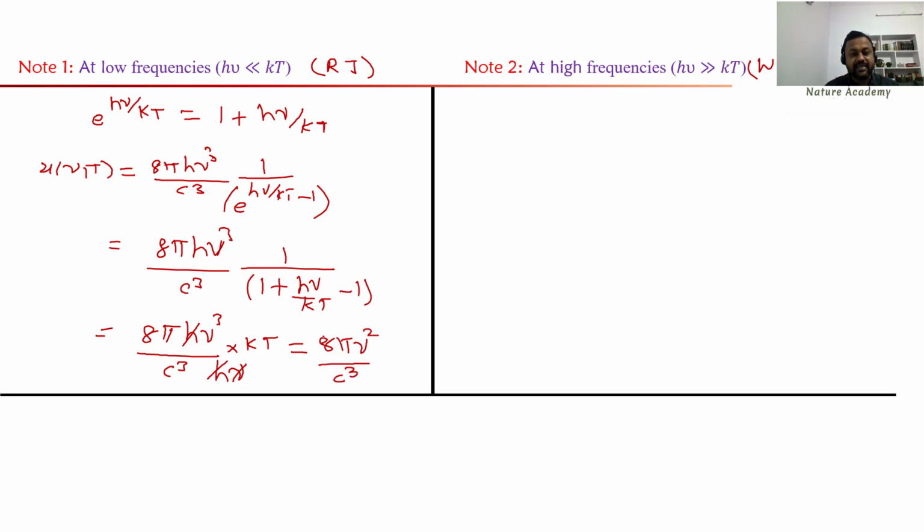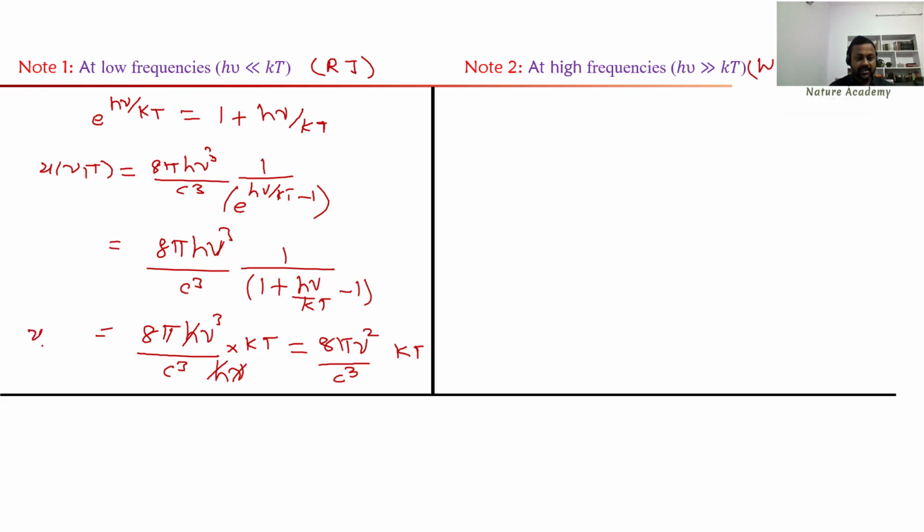What is this? 8 pi nu square by c cube is the number of modes of a standing wave, times kT. What is this kT? This is the average energy of a harmonic oscillator given by Rayleigh-Jeans. That means Planck's radiation law at low frequency is the same as the Rayleigh-Jeans law.